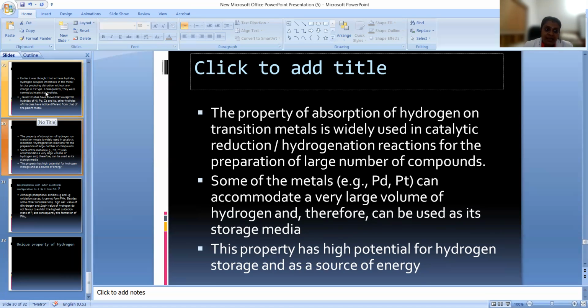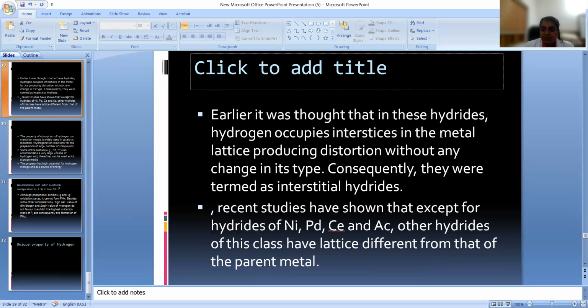Earlier, what we were believing was that the hydrogen atom was entering into the interstitial spaces. But recent studies have shown that except for the hydrides of nickel, palladium, cerium and actinium, other hydrides of this class have a lattice different from that of the parent metal. Their lattice entirely changes.